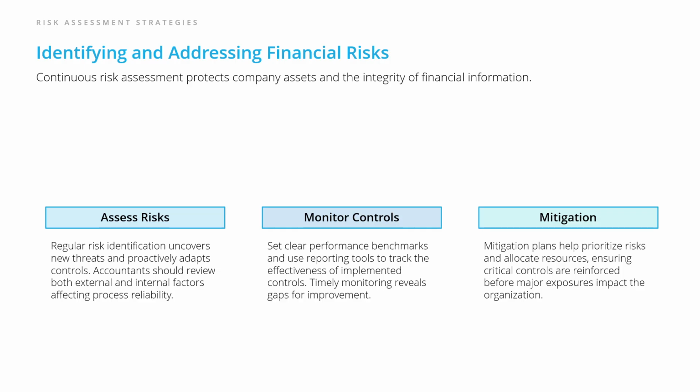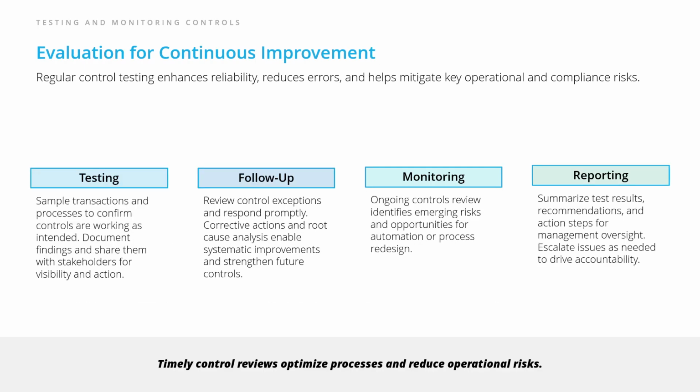With risk management in place, it's critical to continually test and monitor those controls. You can't improve what you're not measuring. Continuous improvement relies on ongoing evaluation of controls. Regular testing makes operations more reliable, reduces errors, and strengthens compliance. Testing involves sampling transactions and processes to confirm controls work as intended. Sharing findings with stakeholders keeps everyone informed and ready to act. Follow-up means promptly addressing any exceptions or issues found. Corrective actions, paired with root cause analysis, prevent future problems and help build better processes.